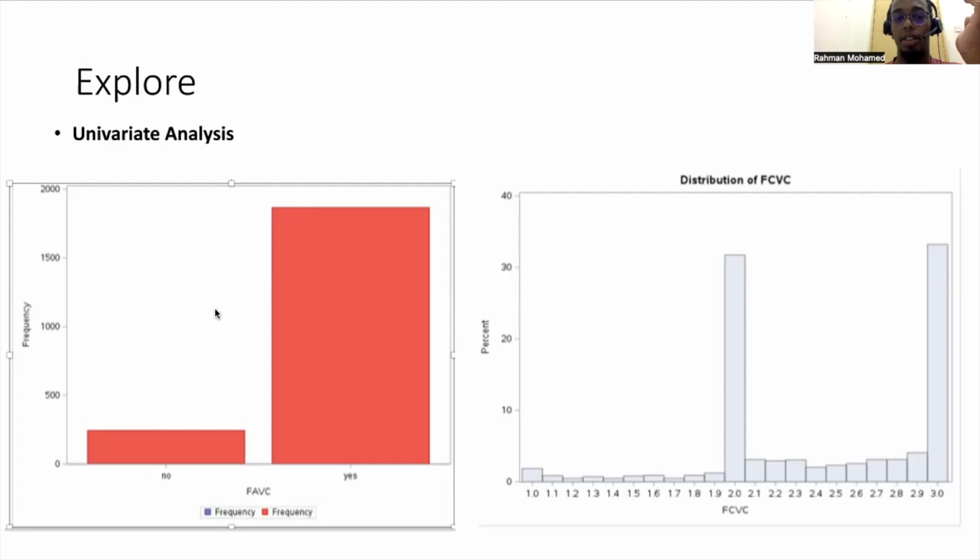So you can see the distribution. The next one is the distribution of the FCVC, which is the frequent consumption of vegetables. You can have a look at the distribution of the data. Most of the data is concentrated here at number 2 and number 3, while for the other numbers, there are few participants.